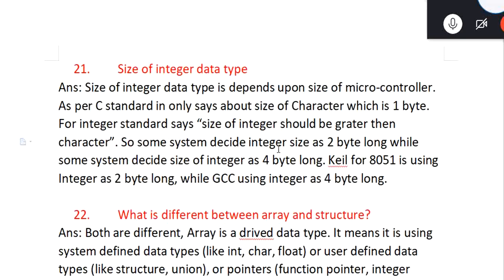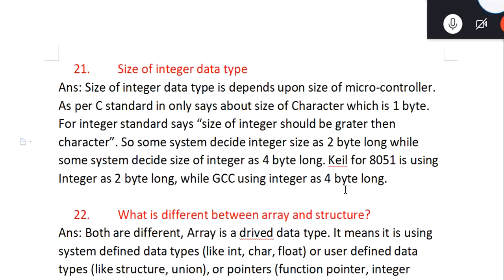Some systems decided integer to be 2 bytes, while other systems decided 4 bytes. I have not seen any system with more than 4 bytes. I have seen only two sizes till now, 2 byte or 4 byte. There may be other possibilities, but I am not aware of them. Even the latest compilers use 4 byte integers, not more.